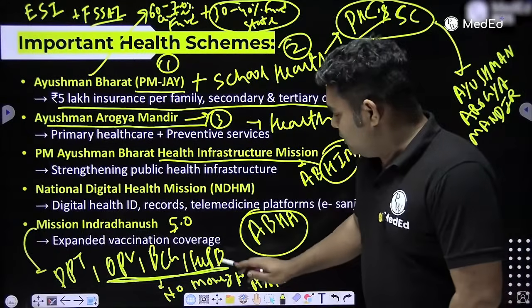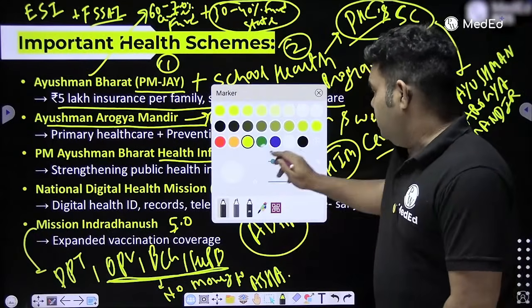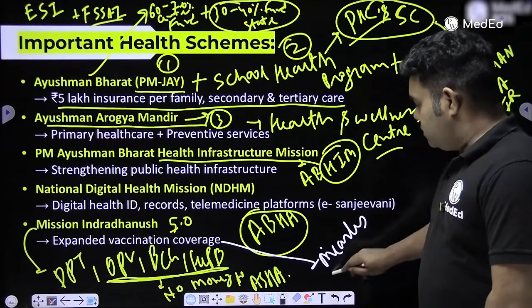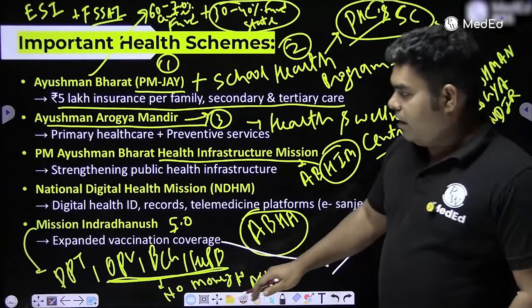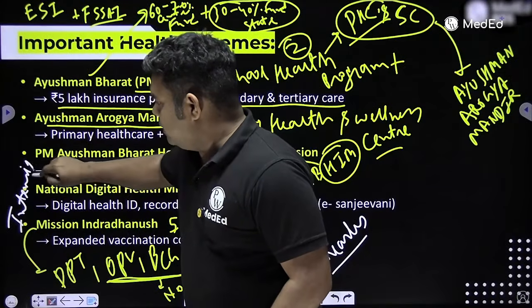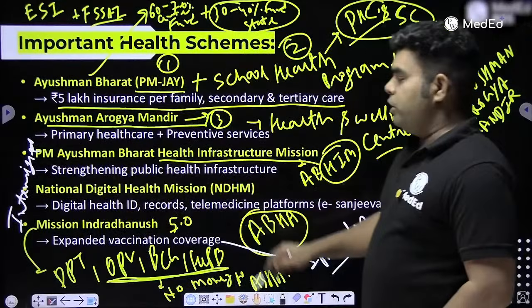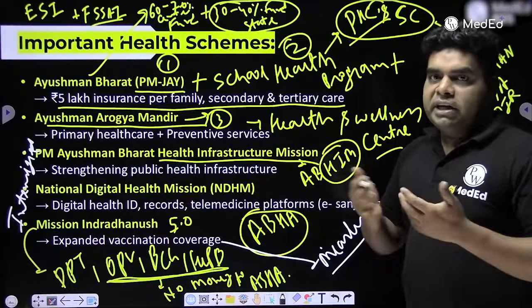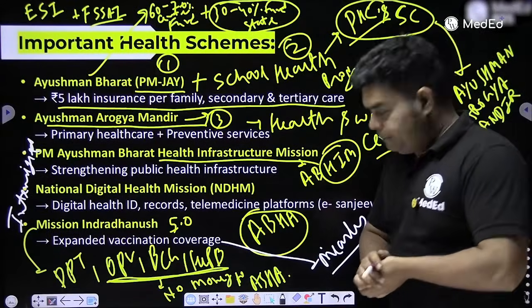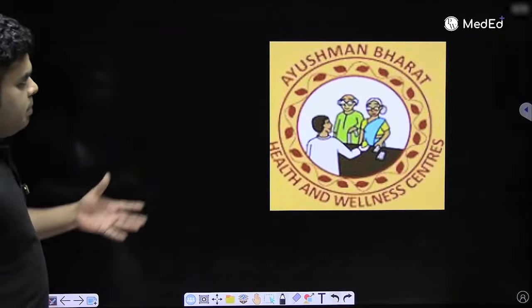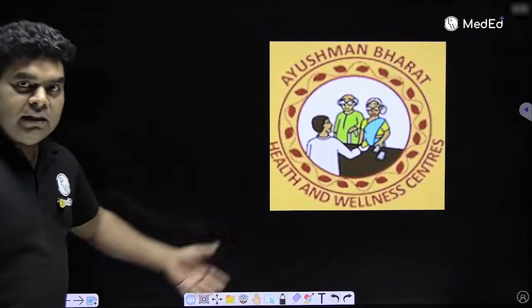And the last, 7th vaccine in Mission Indradhanush earlier was measles. But now Mission Indradhanush is no more. Now we have Intensified Mission Indradhanush 5.0. And in this Intensified Mission Indradhanush 5.0, we cover not just these 7 vaccines, but all the vaccines which are in the National Immunization Schedule. Okay. So now let's move to some more new programs other than the Mission Indradhanush part and the Ayushman Bharat Arogya Mandir part.